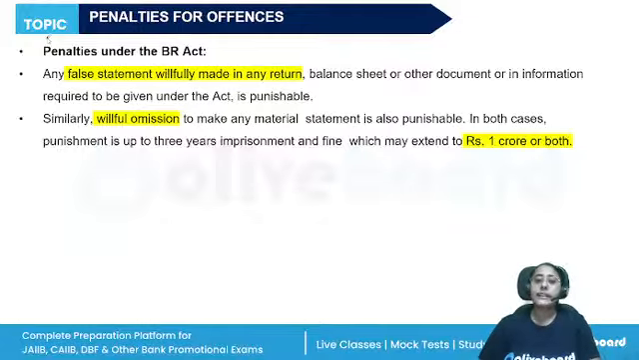Penalty under the Banking Regulation Act. Any false statement, if willfully made, will be punishable. The punishment here is a lot more: 1 crore rupees fine and 3 years imprisonment. This is if any officer is giving wrong information. If they are failing to produce any books, then a fine which may extend to 20 lakhs. And for every day where the offense continues, rupees 50,000 will be the fine.